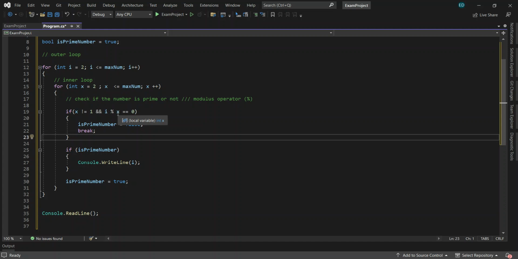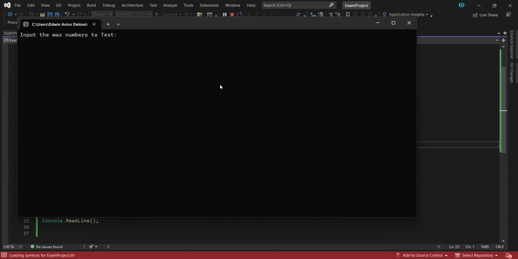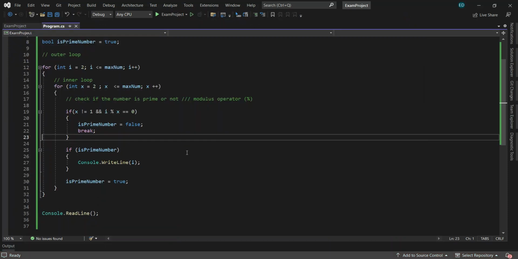So it's meant to say 2 is divisible by 2 and itself and 1. If 3 modulus by 1, yeah, it's also not equal to 0. So 4 modulus of 1 equals 0, so it's not a prime number. So we'll try to run it. I will just have 10 numbers for this. So why 7, 7, 7, 5? What happened here? 10, 5, 3. It's not right. So something is wrong with our logic here.